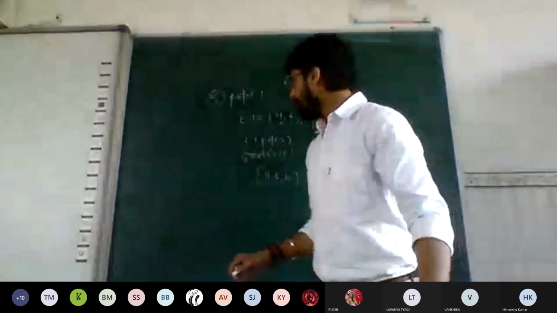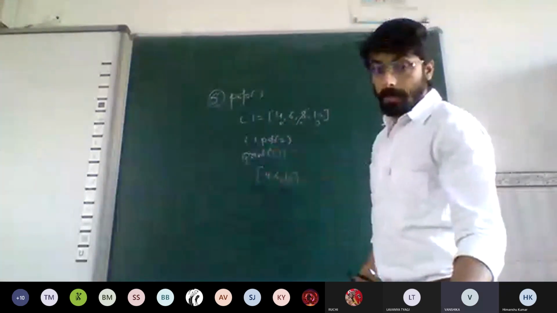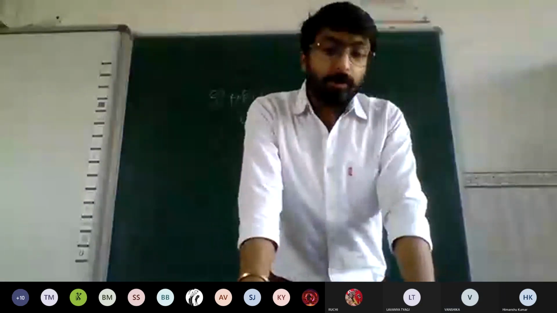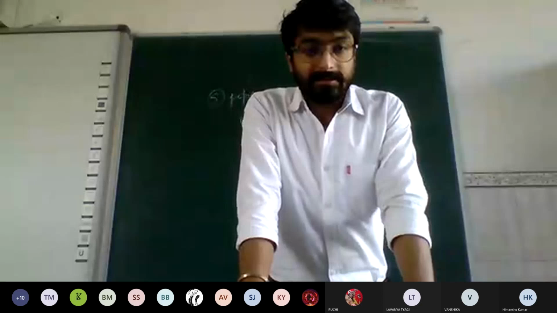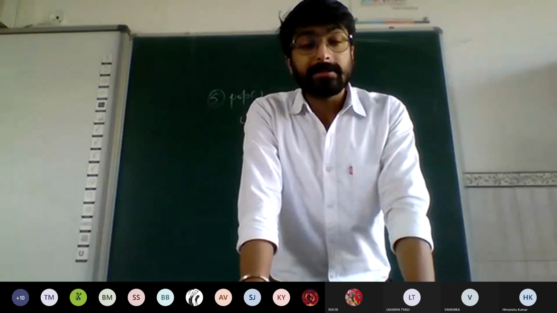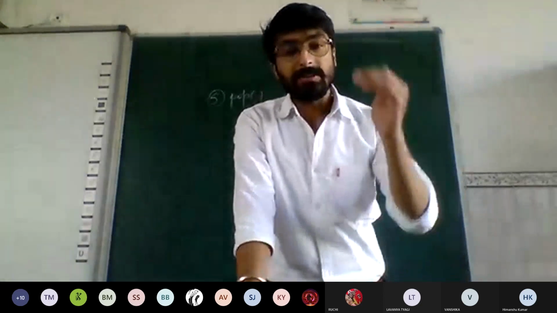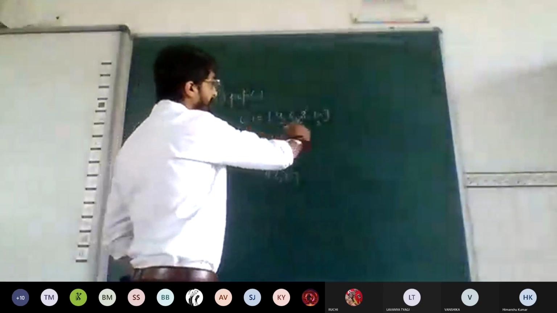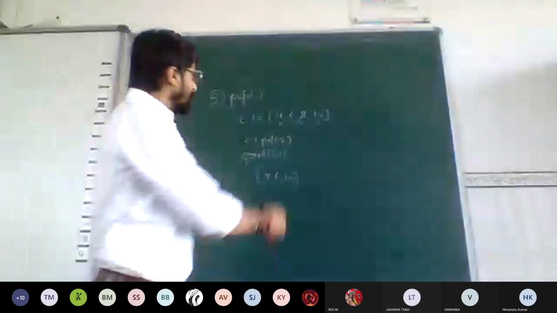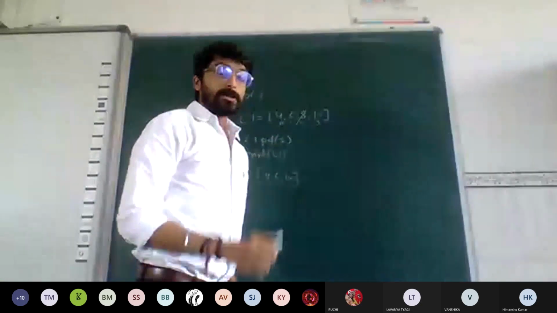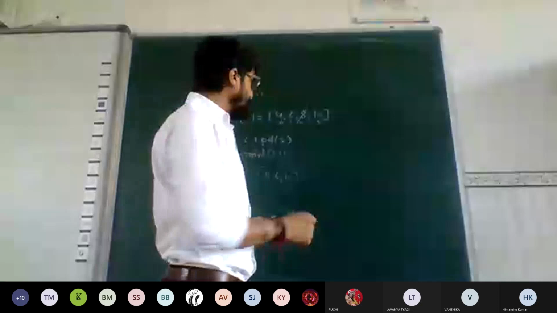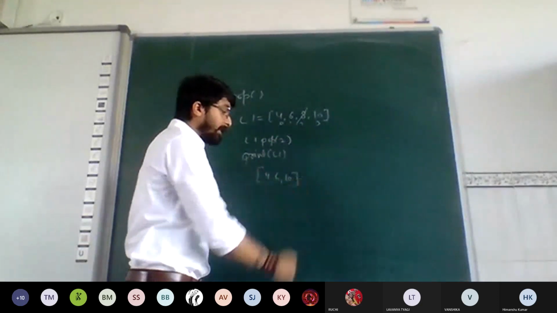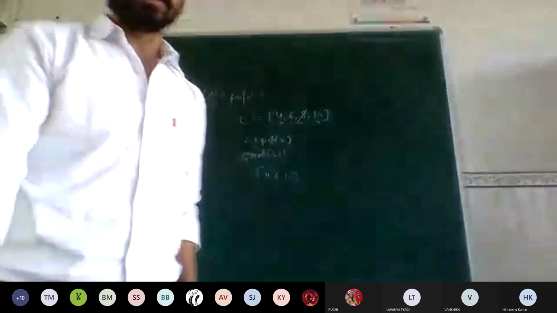Sir, can you repeat the definition of pop function? Pop says that it helps you to delete an element on the behalf of an index. You just have to mention the index in the pop function, and the element at that particular index will get deleted from the list. So we have a list L1, 4, 6, 8, 10, having 4 elements. We have written L1 dot pop 2, so the element at index number 2, that is 8, will get deleted. If I print L1 after this function, the result is going to be 4, 6, 10.